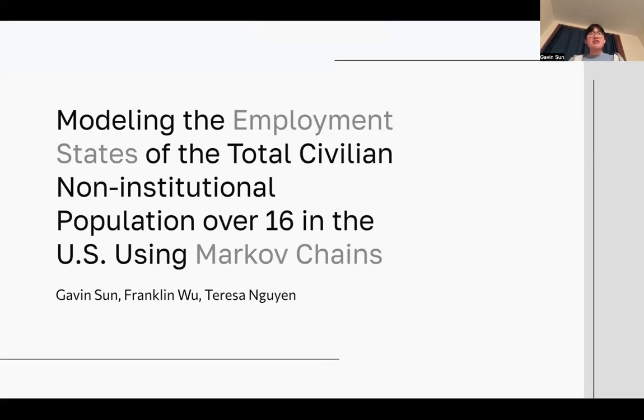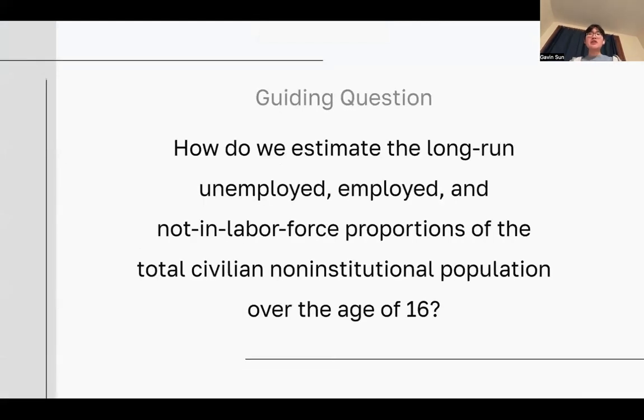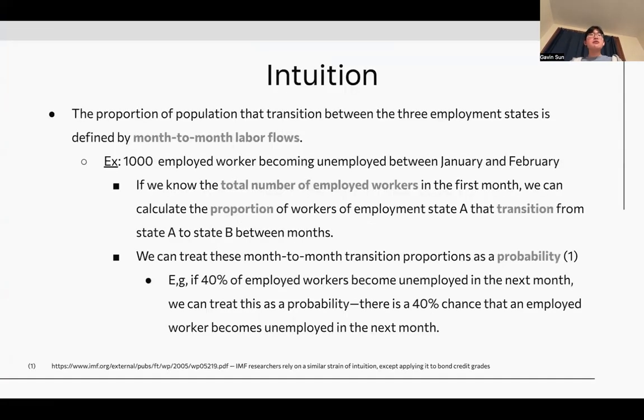But essentially, the title of our project for Math 222 is Modeling the Employment States of the Total Civilian Non-Institutional Population over the age of 16 in the United States using Markov chains. And the key guiding question that we always kept in mind when doing our analysis was, how do we exactly estimate the long-run unemployed, employed, and not in labor force proportions of the total civilian non-institutional population over the age of 16?